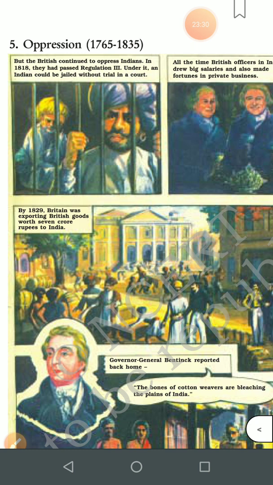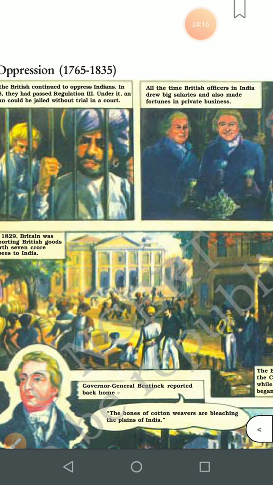In 1818 they had passed Regulation 3. Under it, an Indian could be jailed without trial in a court. Children, there was a rule that nobody could be sent to jail directly. All the judicial procedure should be followed. The work he had done against the law should be proved. His mistake should be proved. Then only he should be sent to jail. But then a regulation was passed. That means without sending that person to a court, he could be taken directly to jail. That means children, if the order, good or bad, was not followed by the Indian, they would put him in jail and they used to kill them.